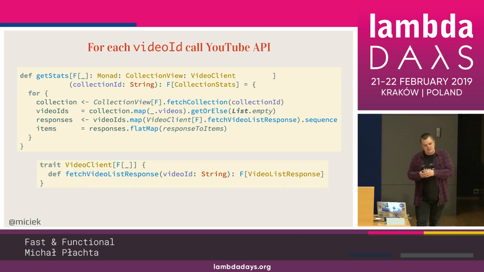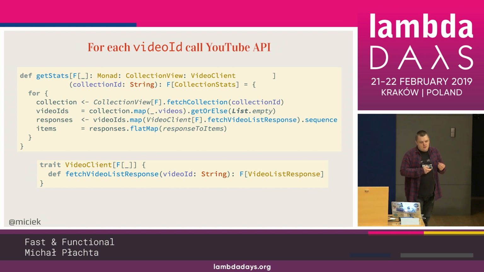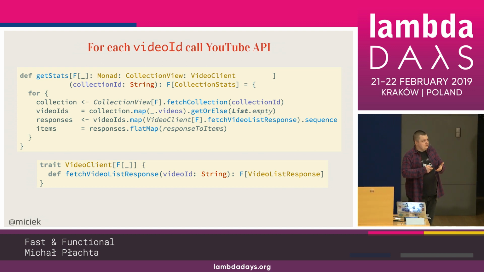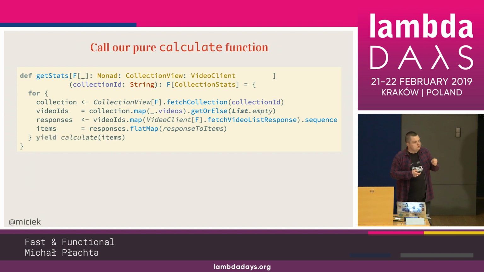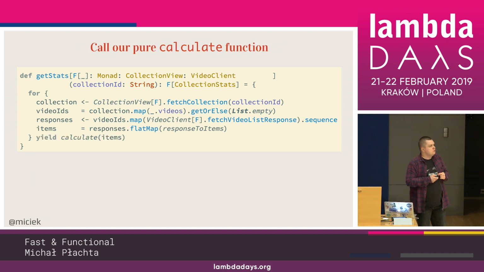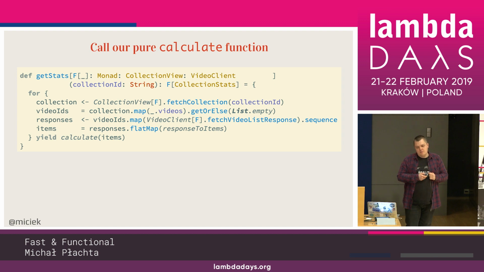We just say we need something like that. And if we have something like this, the next very, very small algebra, then we can finally do something like that: yield a pure value based on the pure functions that we implemented so far. And that's all. That's all the logic that we need for our application. And it looks like that.